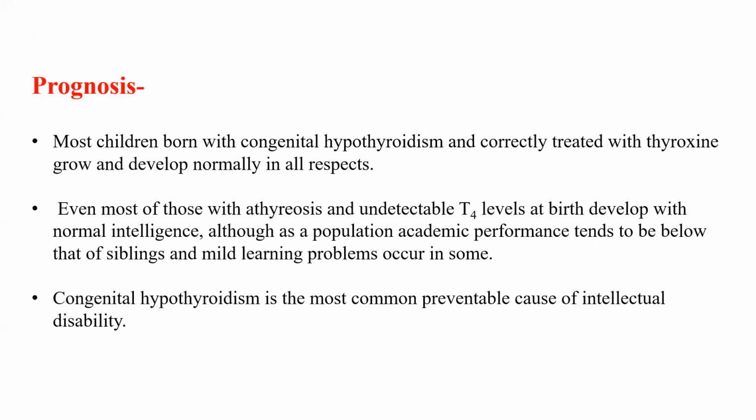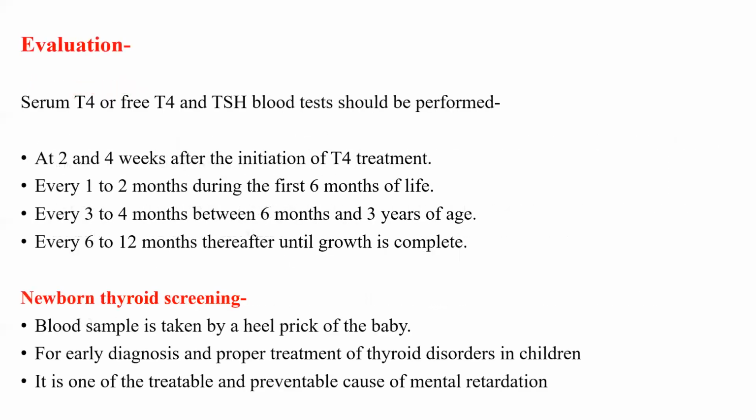Prognosis of congenital hypothyroidism. Most of the children born with this disorder and correctly treated with thyroxine, growth and development occur normally in all respects. Even most of those with athyreosis and undetectable T4 levels at birth develop with normal intelligence, although as a population, academic performance tends to be lower than that of siblings and mild learning problems can occur at some age. In short, congenital hypothyroidism is the most common preventable cause of intellectual disability.